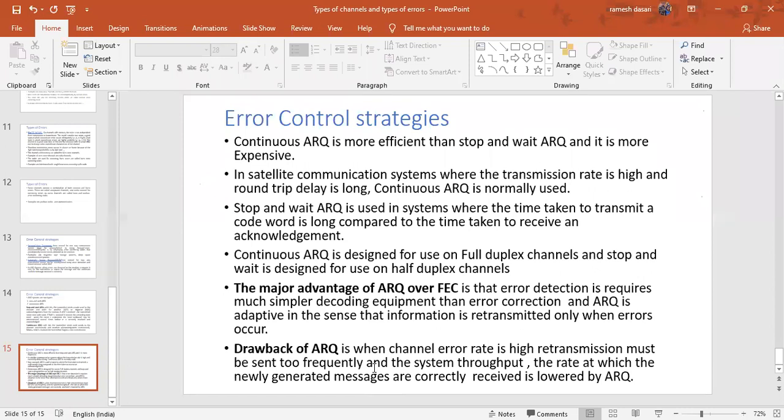and the rate at which the newly generated messages. So when you transmit the new message, because of the channel error, the receiver receives the wrong code, a code word with some errors. That's why correctly received code words are very, very less. That is the meaning of this point. Messages correctly received is lowered by ARQ. This is only whenever the channel error rate is high. If the channel error rate is low, there is no problem. That is the advantage of ARQ. Whenever the channel error rate is high, there is a drawback of ARQ. Clear about this? So that's it about the error control strategies.